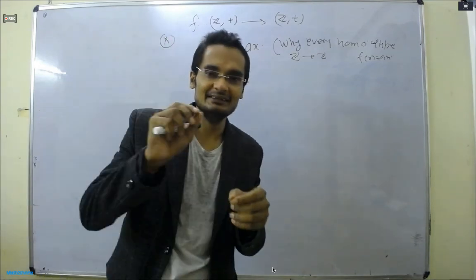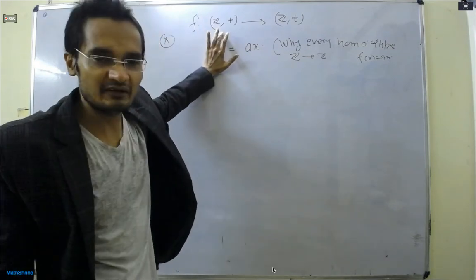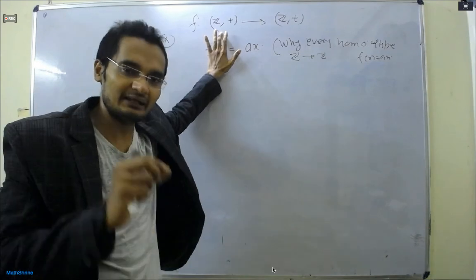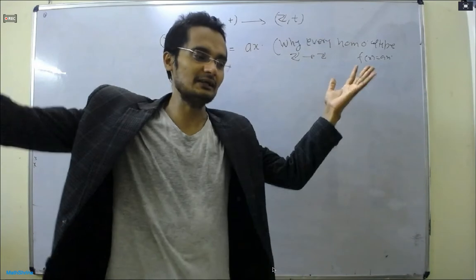All right, so this is the homework for you. You have to tell me why all the homomorphisms are of this form. Is there any other form? So this is the homework for everyone.